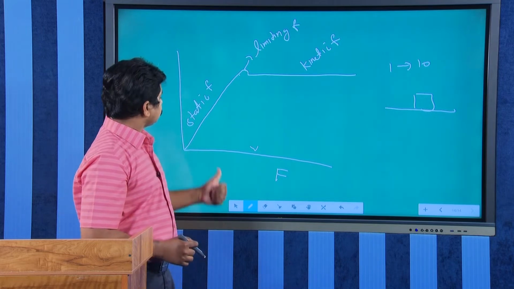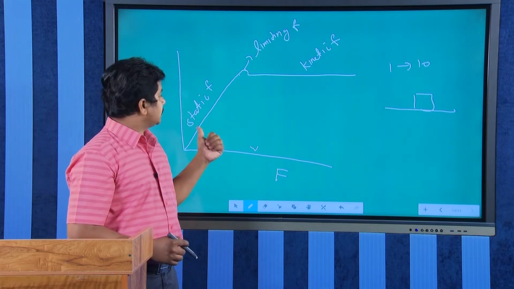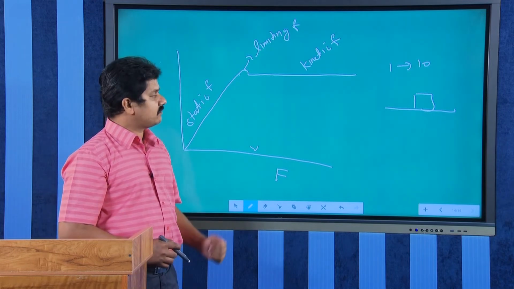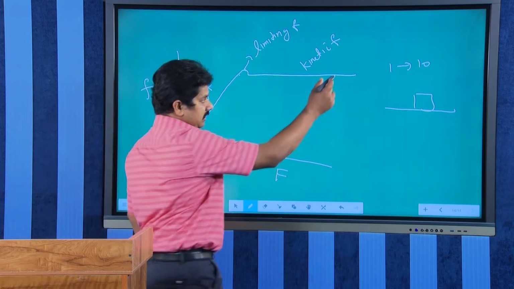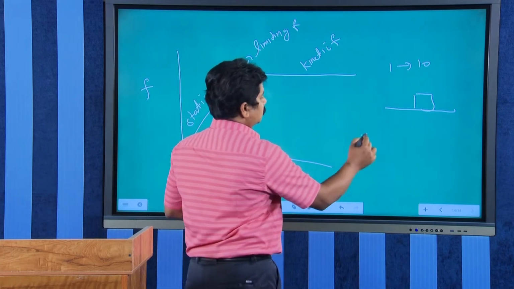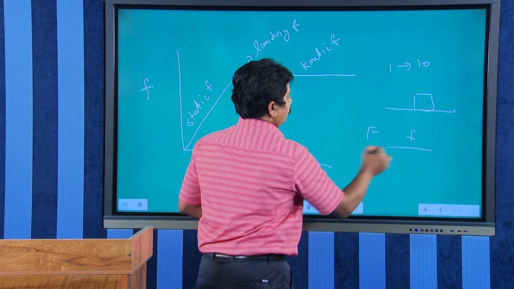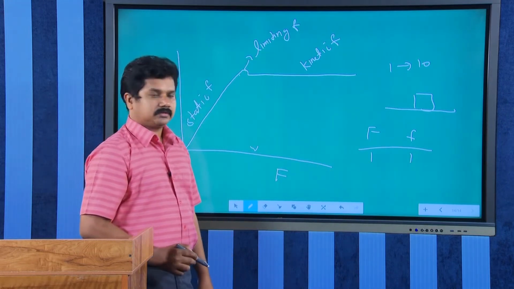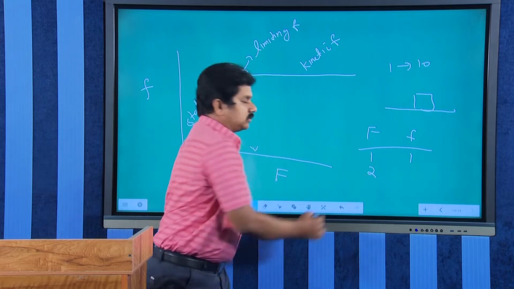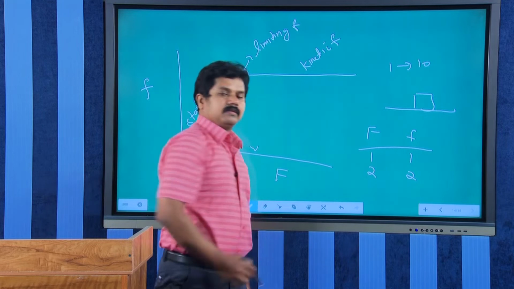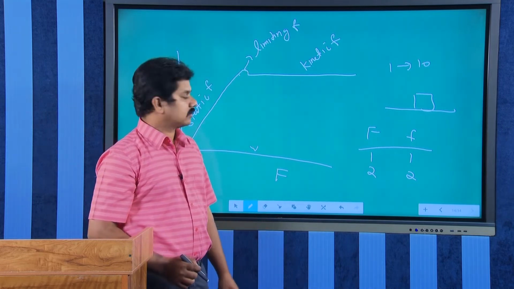Okay. Now, we can say that static friction is self adjusting friction. Self adjusting in the sense, in this example, see, when the applied force was 1 Newton, friction also 1 Newton. This is applied force and this is frictional force. When applied force increases to 2, friction also increases to 2, right.